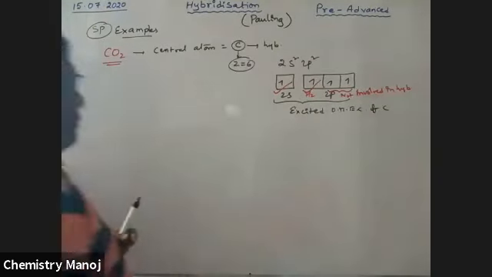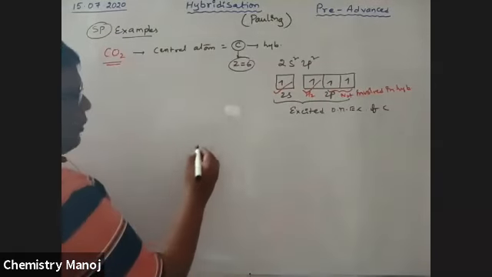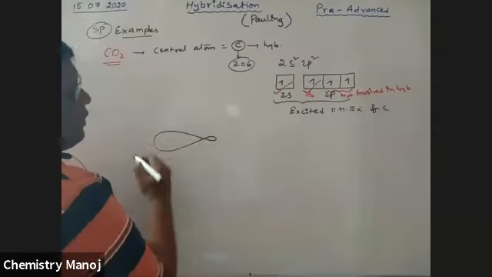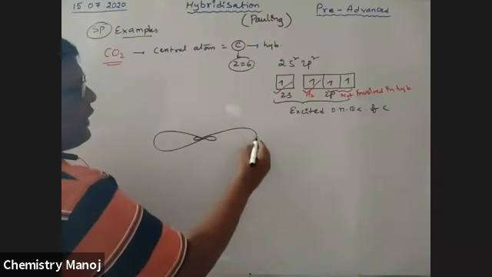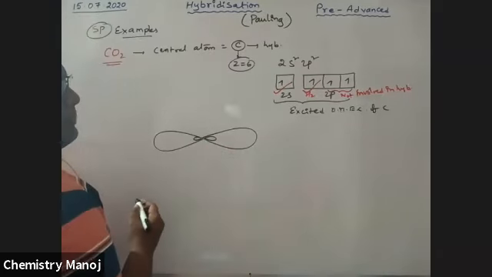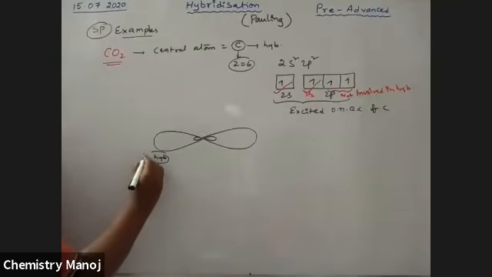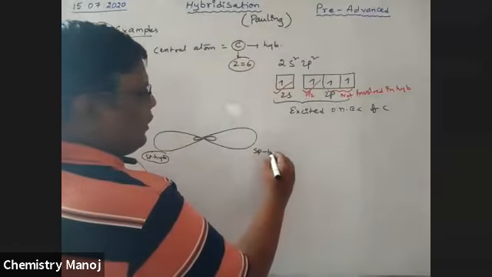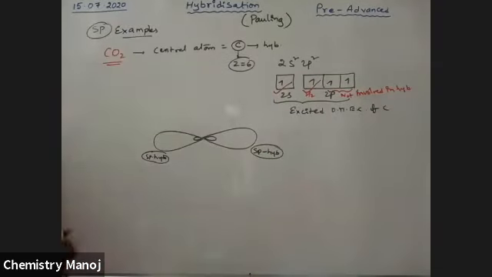So they mix and produce sp hybrid orbitals. This is the sp hybrid orbital of carbon, the first one. It is the second sp hybrid orbital of carbon. That is the sp hybrid orbital. This is also an sp hybrid orbital. These are the two sp hybrid orbitals of carbon.